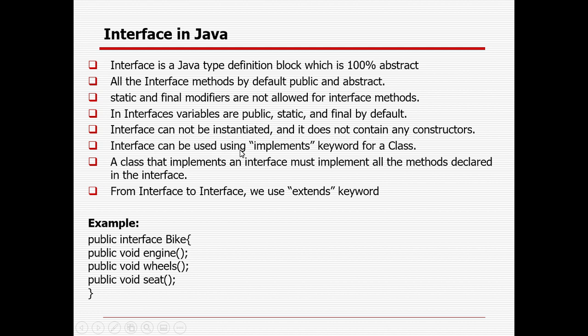Interface is used with the implements keyword. I already mentioned, if you want to extend an interface from parent to child, you need to use the implements keyword, not the extends keyword. A class that implements an interface must implement all the methods declared in the interface, and from interface to interface it will be the extends keyword. Why do you need to use interface?